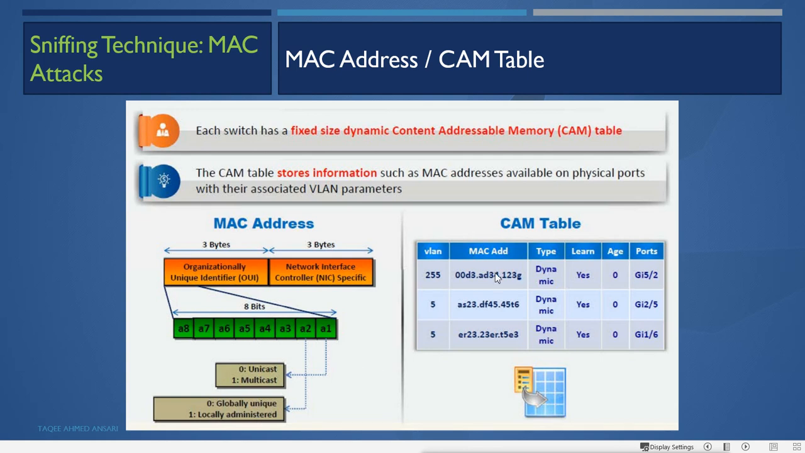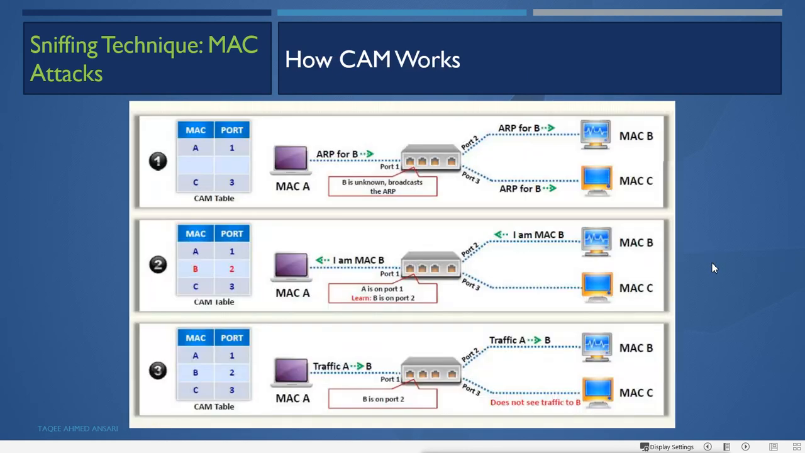Now, how does CAM work? As I said, when you start the switch for the first time, the CAM table is empty. So when B is not known, it broadcasts the ARP. Before sending the data, let me show you this.